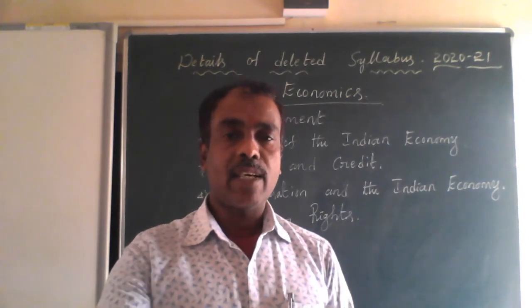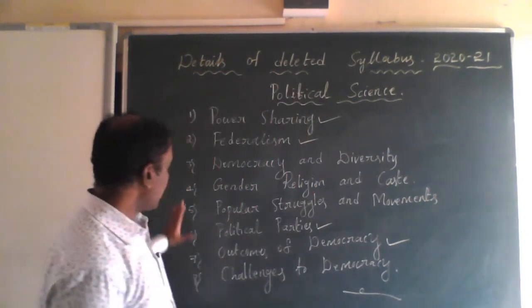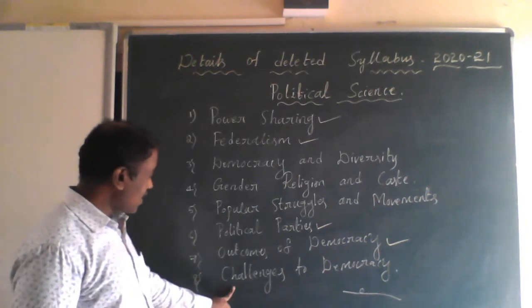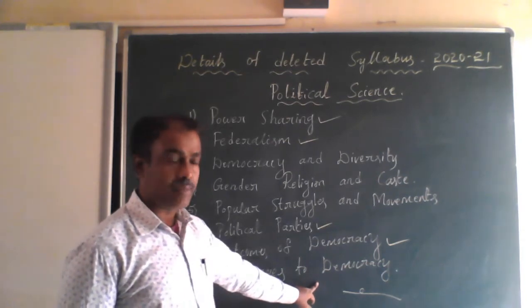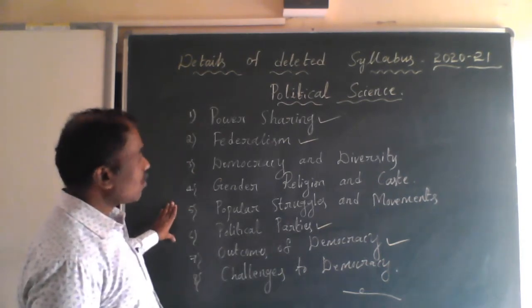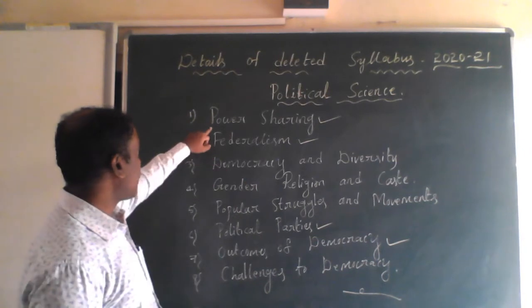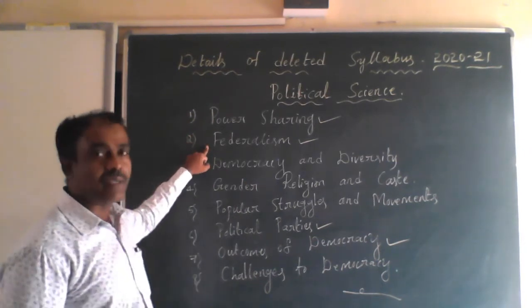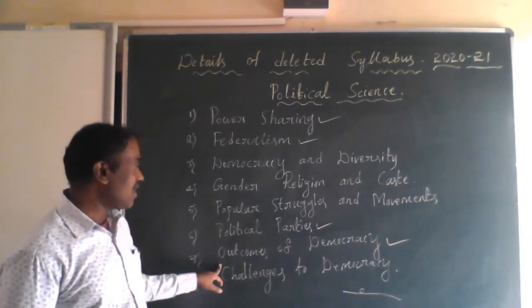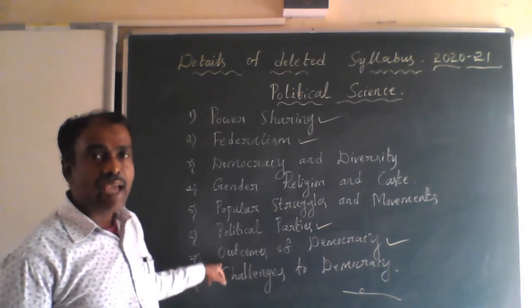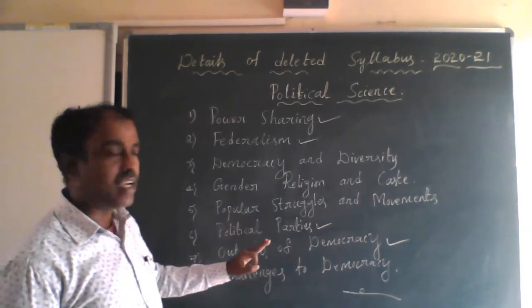And let us see political science. In political science, there are totally 7 lessons. One lesson, challenges to democracy, was already deleted last year itself. Out of 7 lessons, for this academic year we are going to study only 4 chapters. The first chapter power sharing, the second chapter federalism, the sixth chapter political parties, and the seventh chapter outcomes of democracy. Except these chapters, the remaining chapters are deleted. So please make it clear.